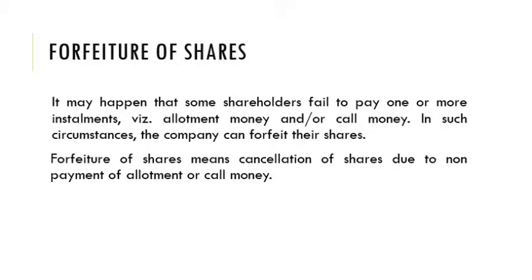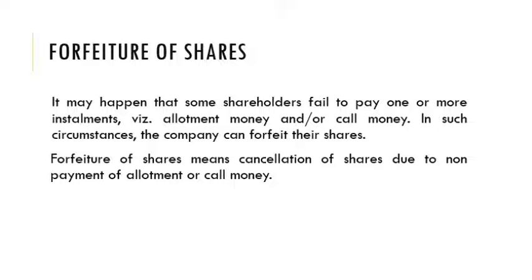So due to the non-payment towards the shares subscribed by the shareholders, the company will cancel those shares, which is known as forfeiture of shares. Simply we can say that forfeiture of shares means cancellation of shares due to non-payment of allotment money or call money.